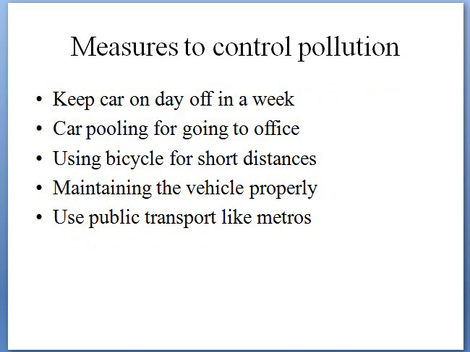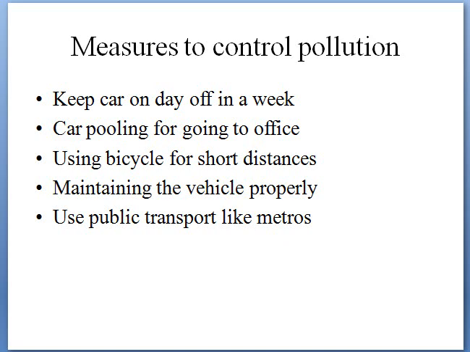Next, these are the measures which we can take for controlling pollution. First one is keep your car off for a day in a week. It means you have to keep your vehicle off at least one day. And next one is carpooling. Carpooling is sharing your vehicle along with your colleagues when you are going to office. Next one is, if you are going short distances, try to use a bicycle.